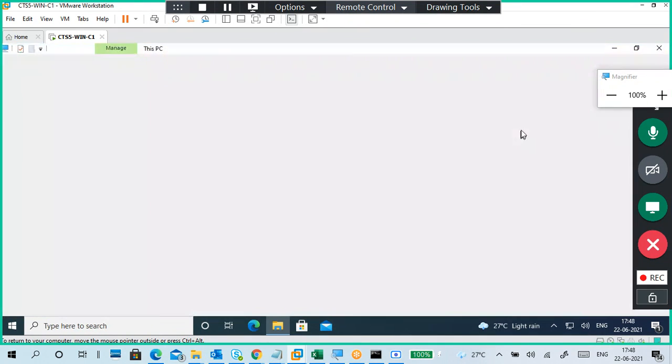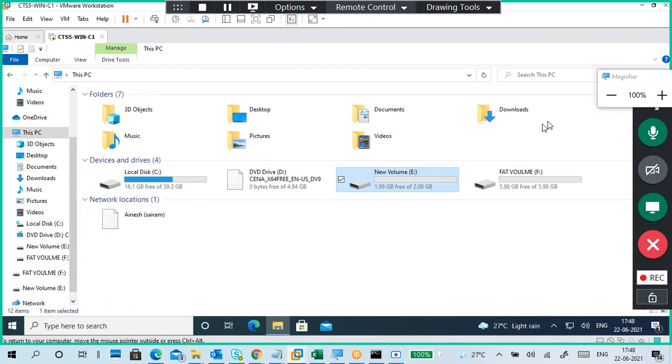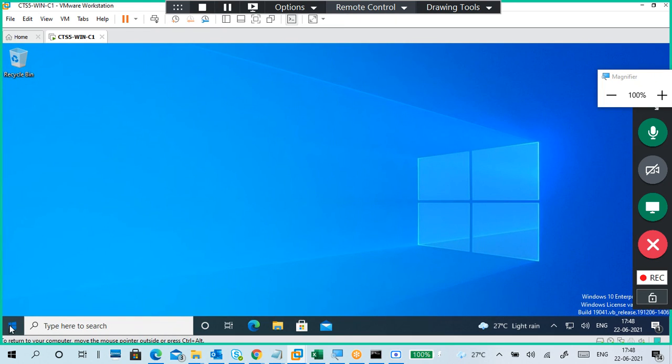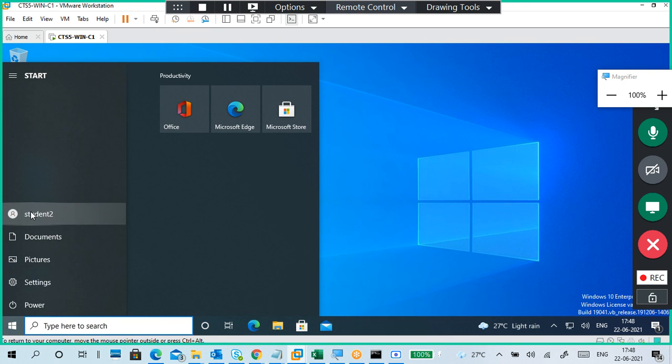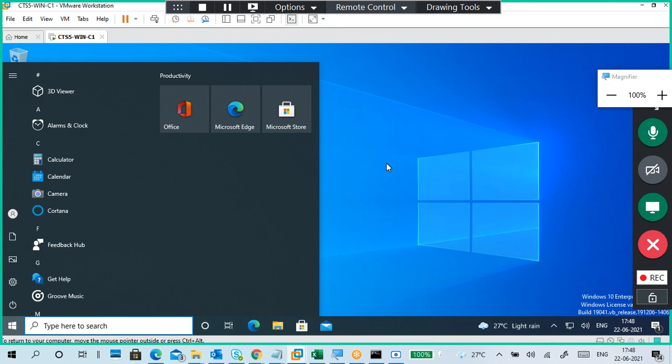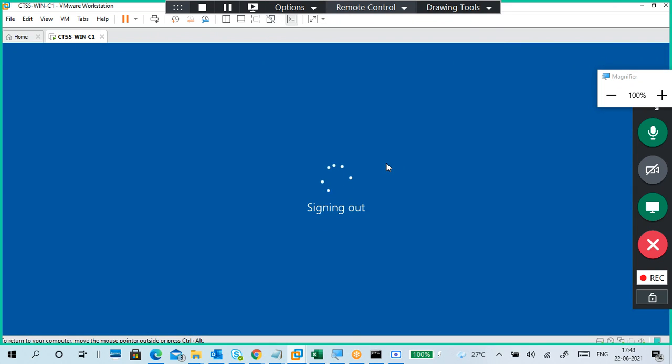So I will try again. If I get successful, we'll see. I don't want to open it now. It is always better to restart after this one. If you want to successfully get an error, sign out. Otherwise, sign out and sign in with another user, and again sign in with this user. Like that you can do it.